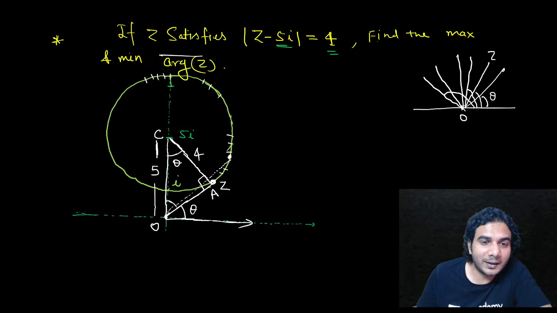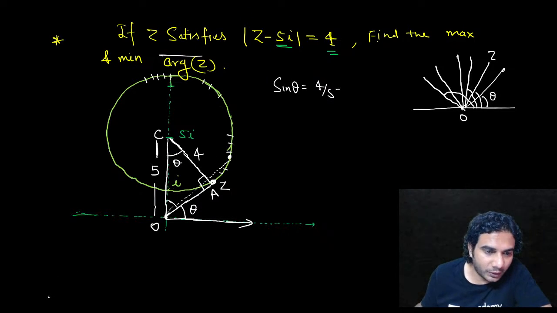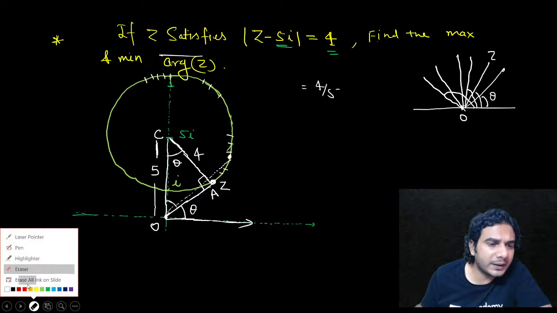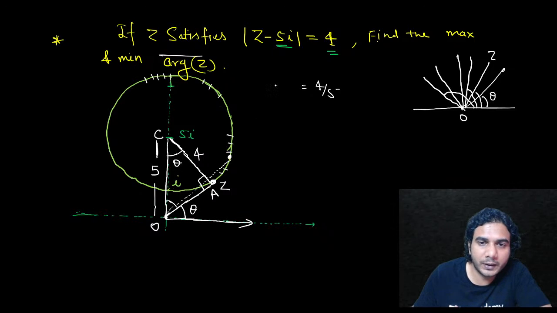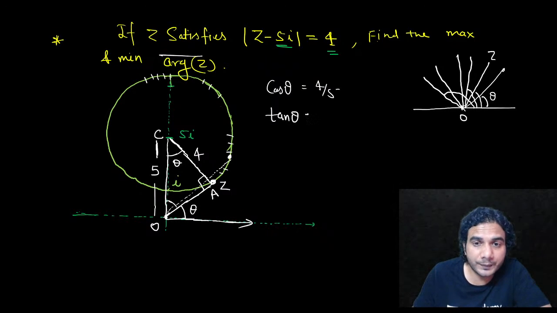So you can write this easily, right? Sine theta will be 4 by 5. So you can write theta in terms of, not sine theta, I'm sorry, cos theta will be 4 by 5. So you can write the answer in terms of sine inverse or cos inverse or tan inverse, whatever you want to write. If in the options it is tan inverse of something, then you can write tan theta also. So tan theta will be 3 by 4, okay? So theta is going to be tan inverse of 3 by 4.